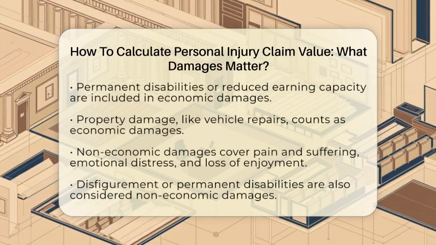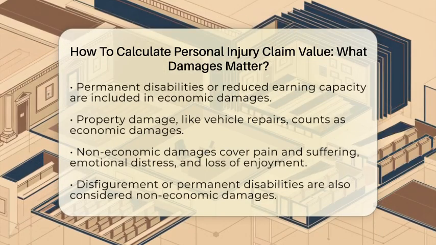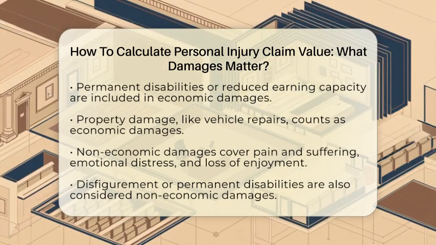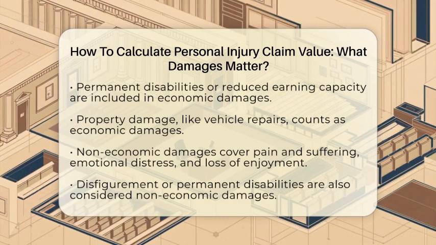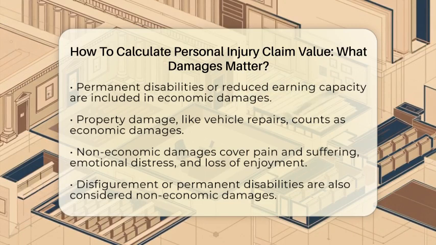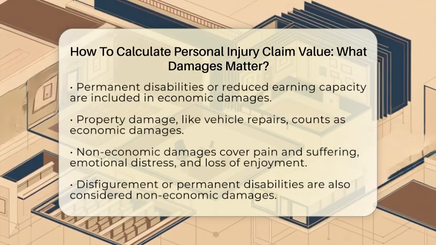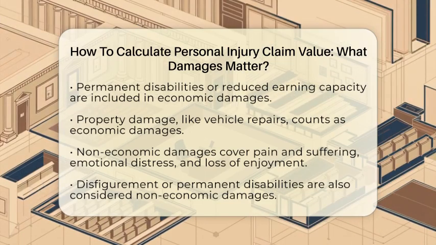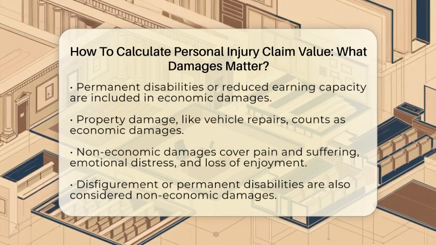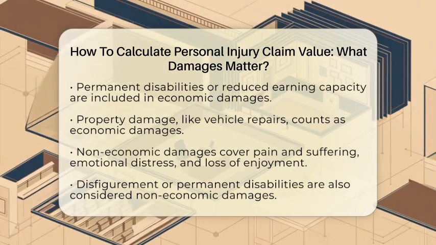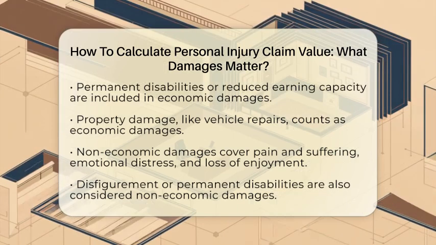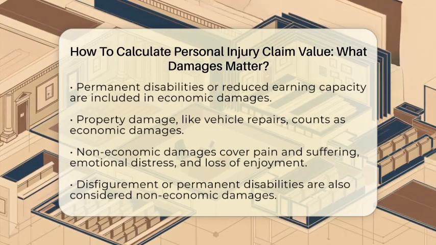The second type is non-economic damages, which cover the less tangible effects of an injury. These include pain and suffering, which is the physical pain and emotional distress caused by the injury. Emotional distress can be anxiety or depression resulting from the incident. If you can no longer enjoy hobbies or activities you once loved, that is also considered. Disfigurement or permanent disability, like scars or loss of bodily functions, are included as well. To figure out the total claim value, you combine economic damages with an estimate of non-economic damages.